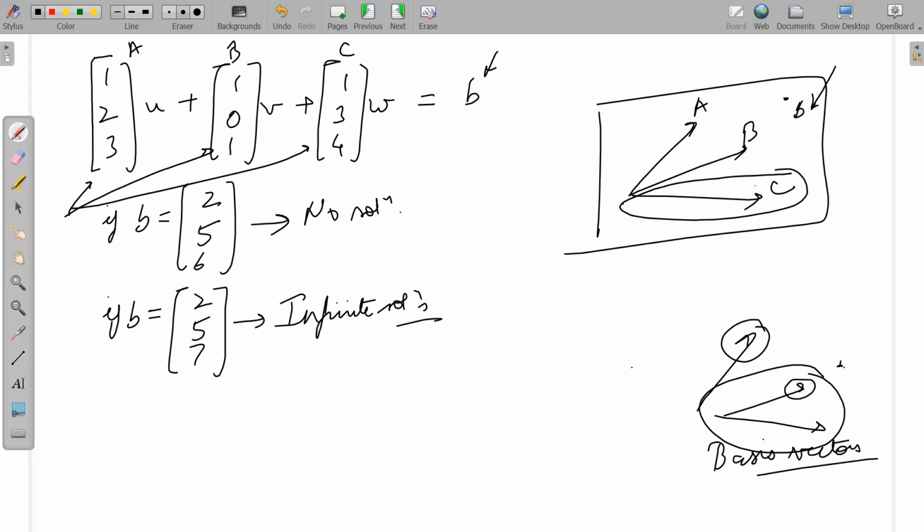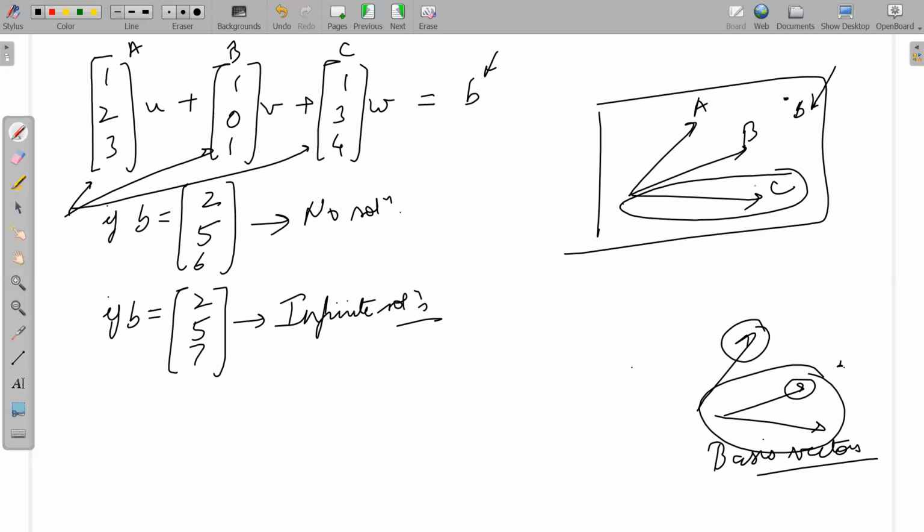Now, how do I prove that A, B, C are in the same plane? I just told you that they are in the same plane. I did not give you a proof. Any idea how I can prove that A, B, C are in the same plane?